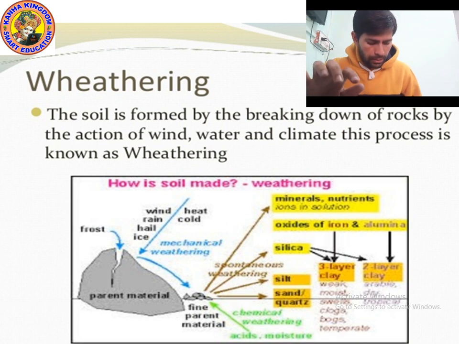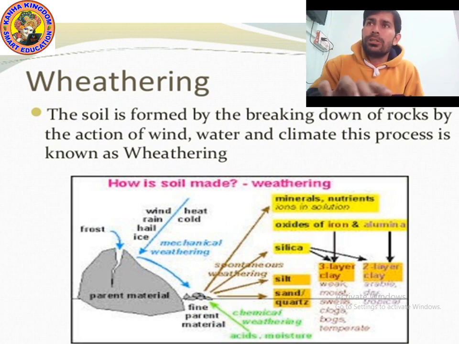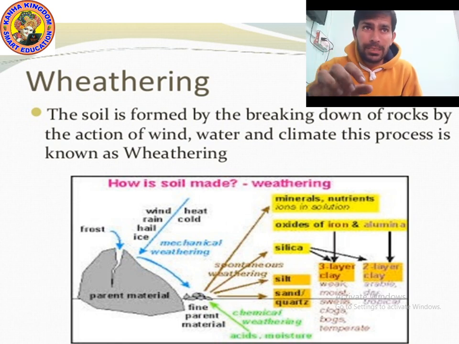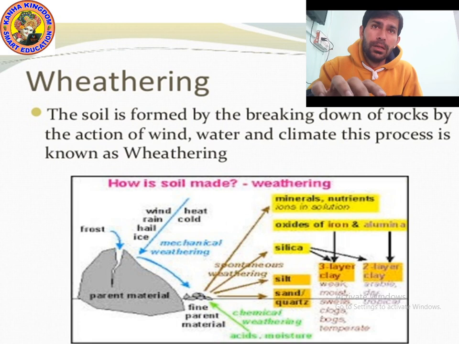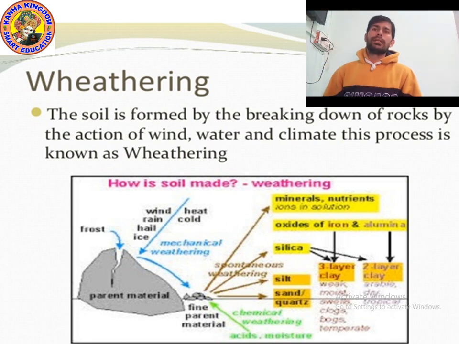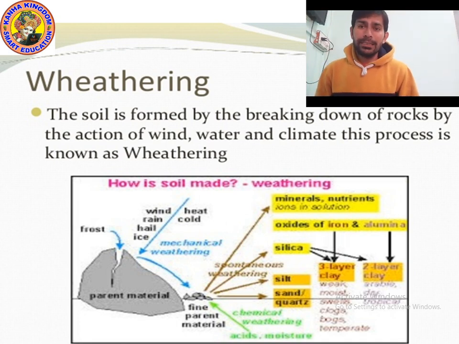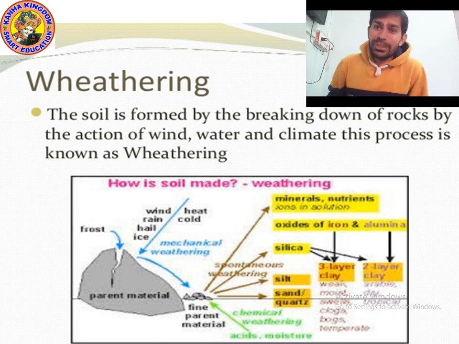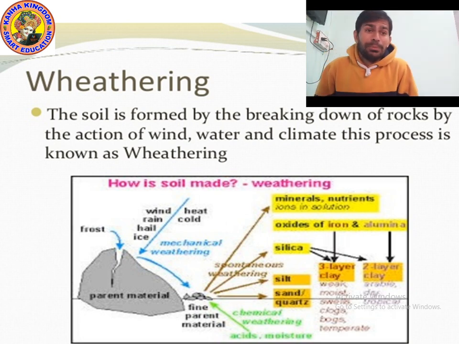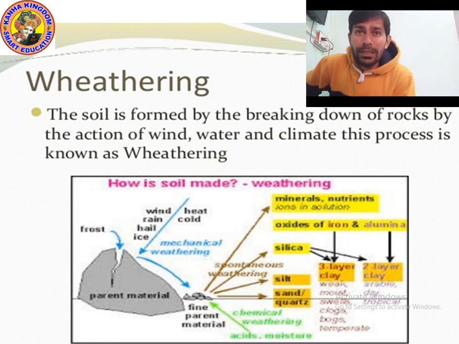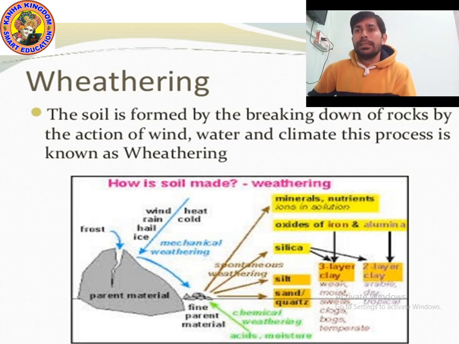So as you can see on the screen, the topic is weathering. First of all, we will revise all the topics that we studied. So what is weathering? Weather and weathering are both different. Don't mix them. So what is weathering? The soil is formed by the breaking down of rocks, by the action of wind, water and climate. This process is known as weathering.